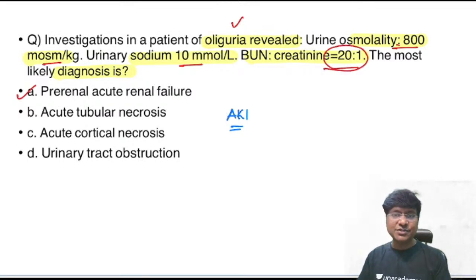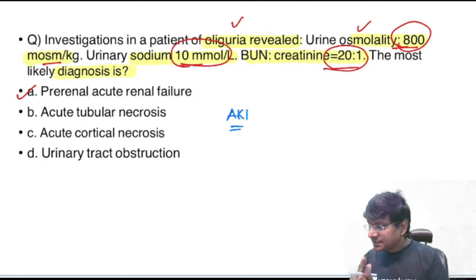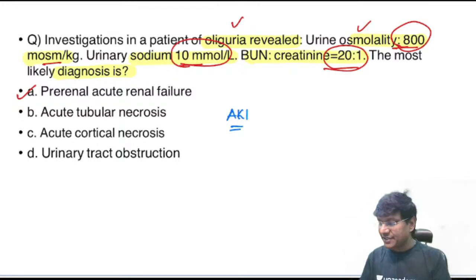So blood urea nitrogen to serum creatinine ratio, what did we discuss? More than or equal to 20:1. And what did we discuss about the urine osmolality in case of pre-renal? It will be more than 500, right? So our patient is having 800. Then you take the urinary sodium. In case of pre-renal, it will be less than or equal to 10 millimoles per liter. So the answer is the pre-renal type of acute kidney injury.